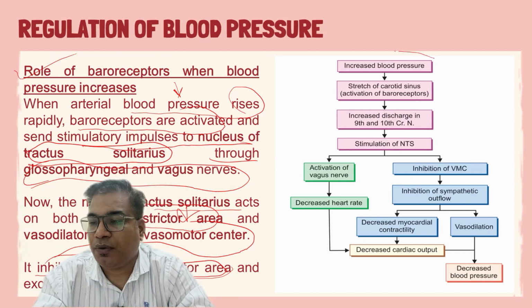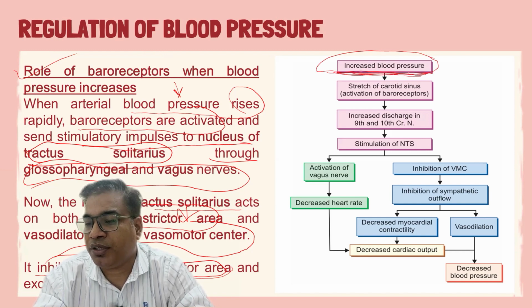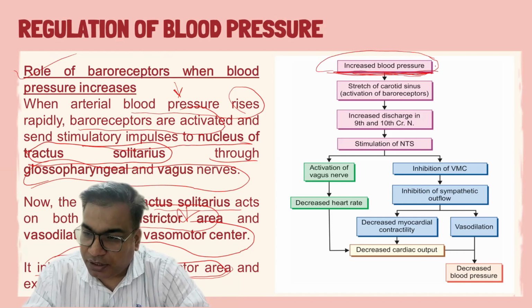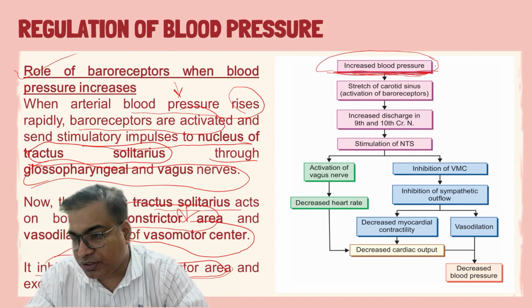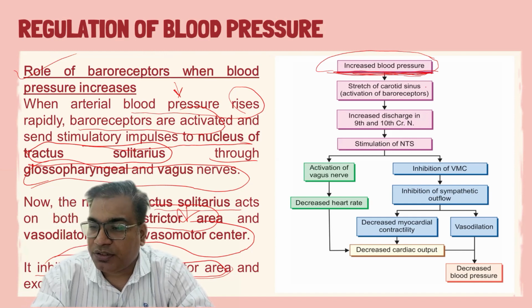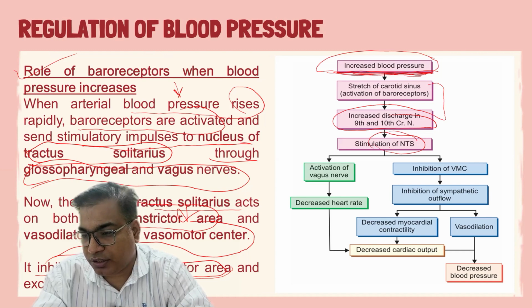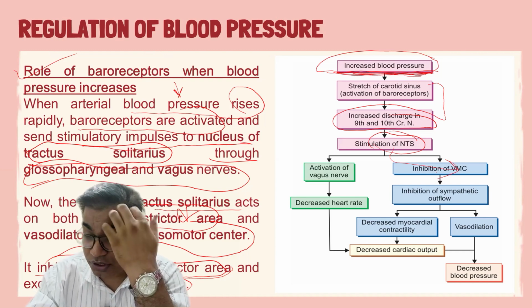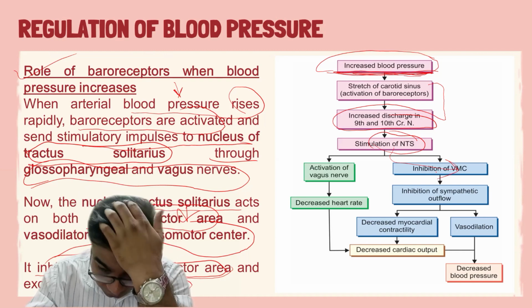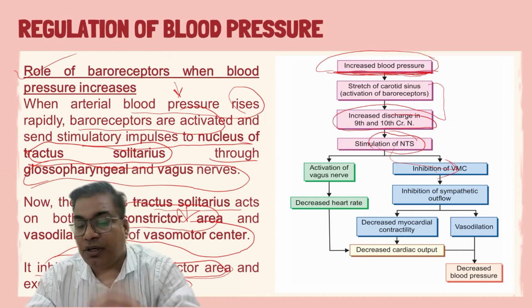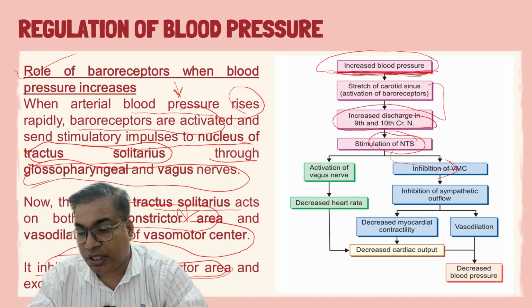In this image, we have a flow chart, like the first condition in which there is an increased blood pressure. By increased blood pressure, there is a stretching of these baroreceptors, and this sends signals through the 9th and 10th cranial nerves to the nucleus tractus solitarius, and finally this nucleus tractus solitarius sends signals to the vasomotor center, where we have the vasoconstrictor and vasodilator area, and it decreases blood pressure by inhibiting the vasoconstrictor area and stimulating the vasodilator area.